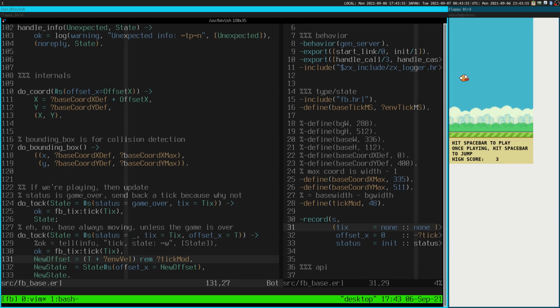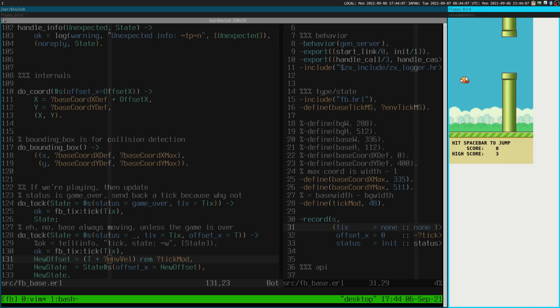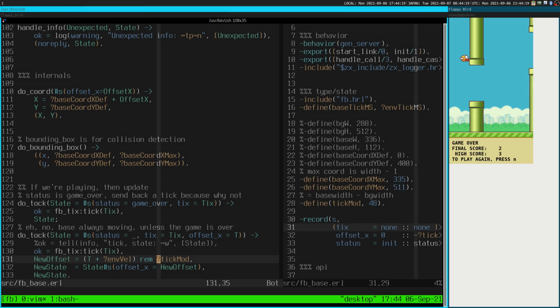So the offset is T, right? Add, the environment has a constant velocity. So environment means the base and the pipes. So it updates the offset by a constant amount, modulo tick mod? Why is it called tick mod? I don't think it should be called tick mod, but oh well. It's not a good name. Anyway, it updates the offset, changes the offset, returns the new state. Alright, that's it for the FB base module.